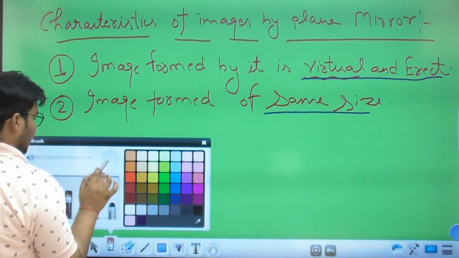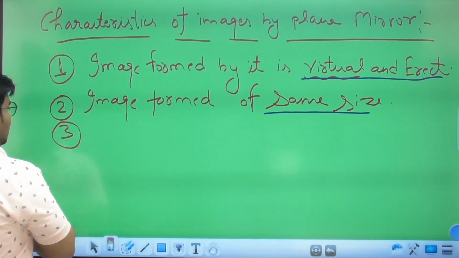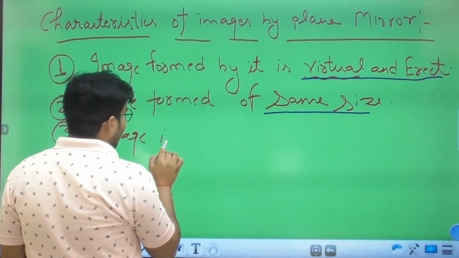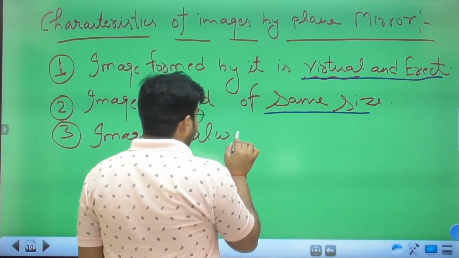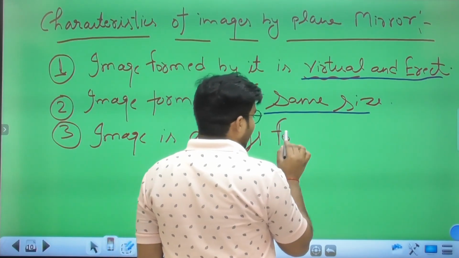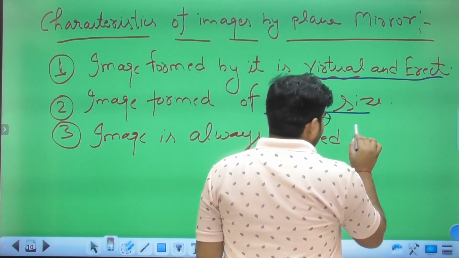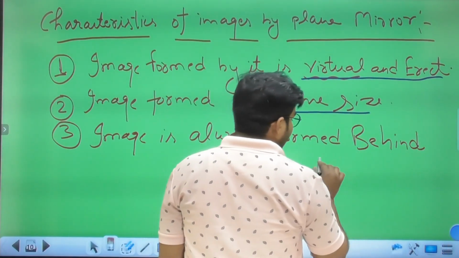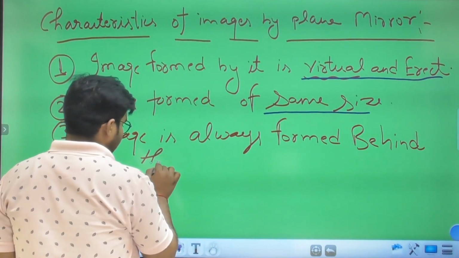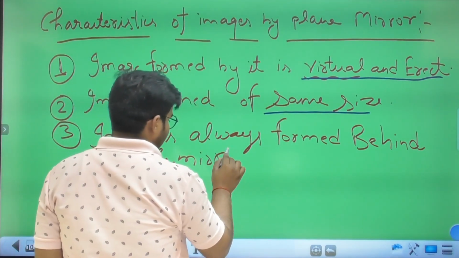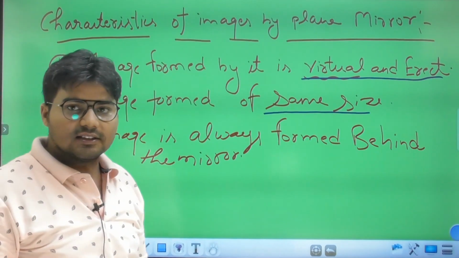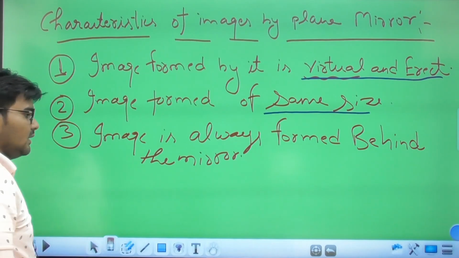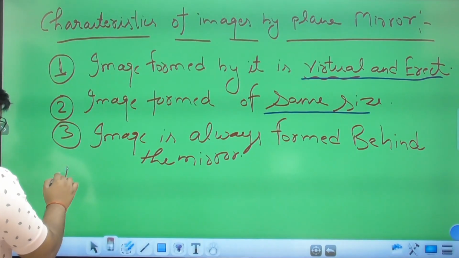Now what is the third point? The image is always formed behind the mirror. These are the first three points: the image is formed behind the mirror. I will explain this with an example in the next slide.